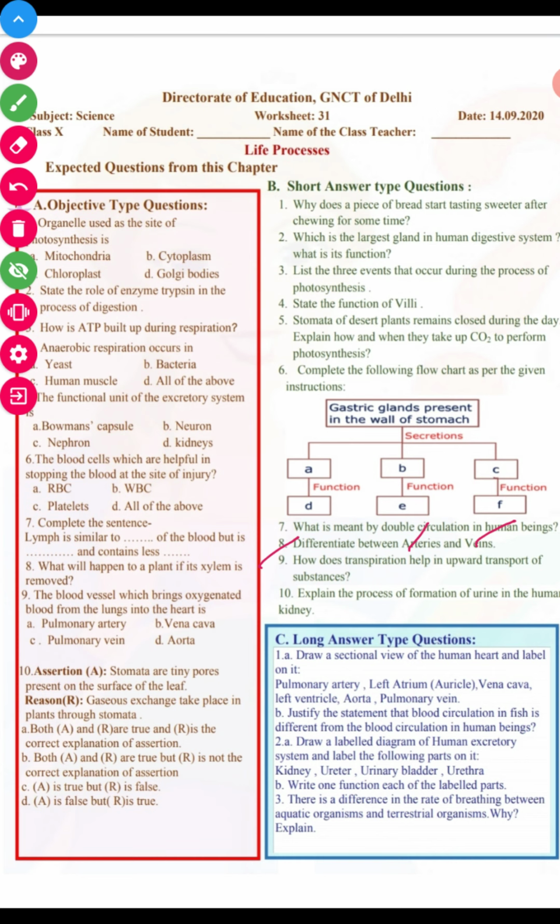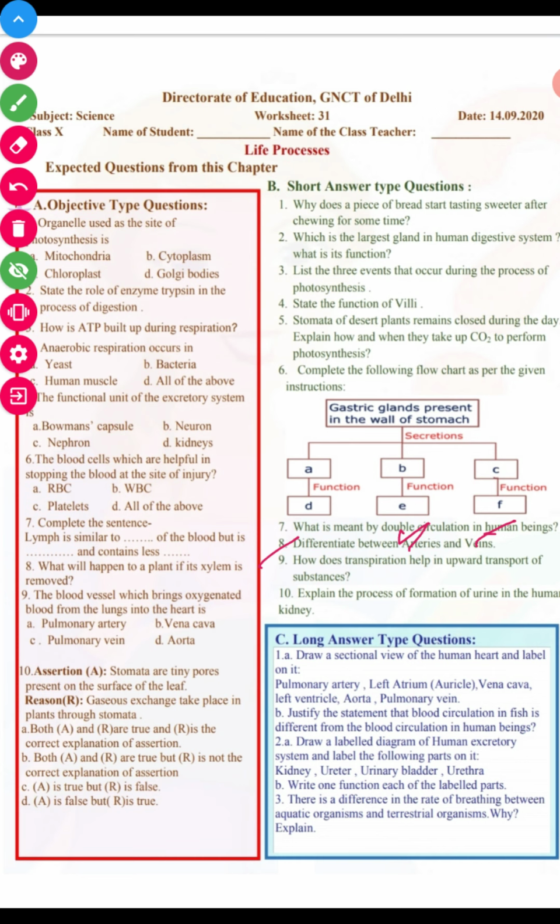And arteries have no valves, whereas the veins have valves. And these arteries are thick walled because of the high pressure, whereas veins are thin walled. So this is the difference between arteries and veins.